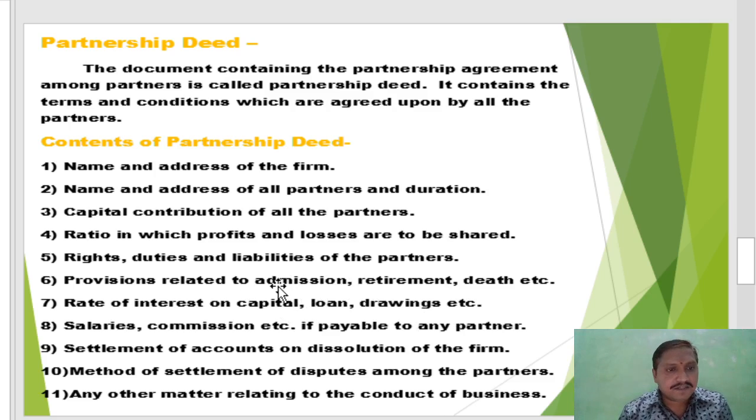When a new partner is admitted, how to admit a new partner with the consent of all partners. Retirement, what procedure is followed by the partnership firm at the time of retirement, and when any partner dies, how to settle that account, provisions are also mentioned in the partnership deed.